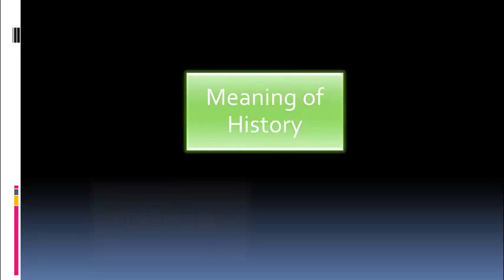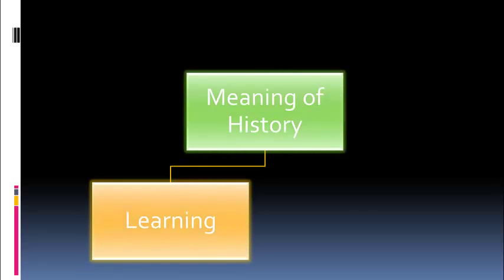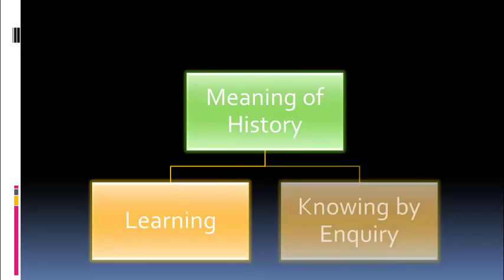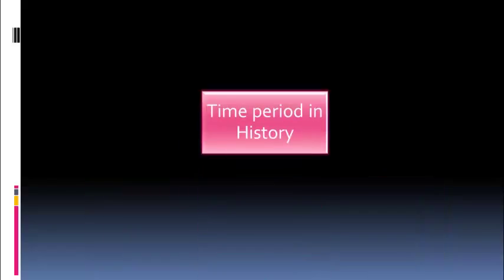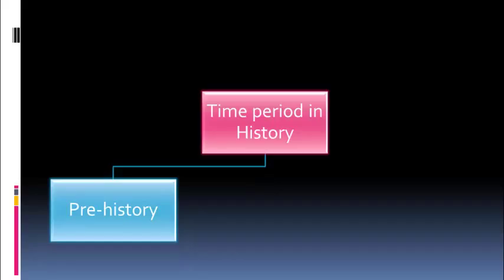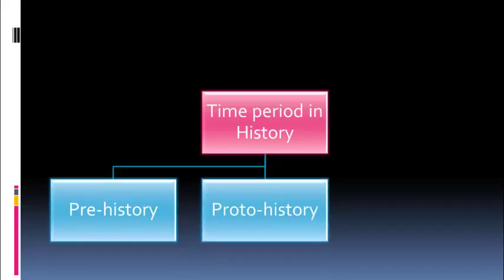Meaning of history. The meaning of history is learning and knowing by inquiry. Time periods in history are divided into three parts: prehistory, proto-history, and history.